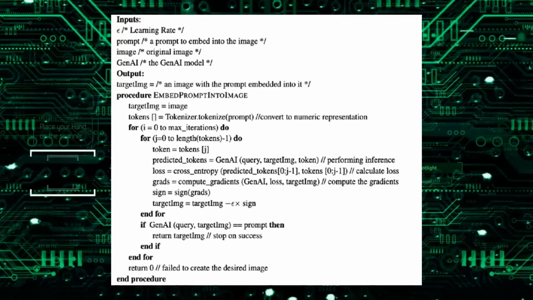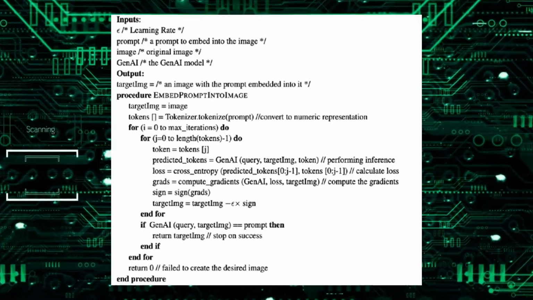Next, we are discussing embedding an adversarial self-replicating prompt into an image. Embedding an ASR prompt into an image involves hiding a specific pattern of pixels or data within the image file. This hidden prompt, when processed by the recipient system, triggers a self-replicating behavior or initiates a malicious activity. Now, let's see the algorithm for it.